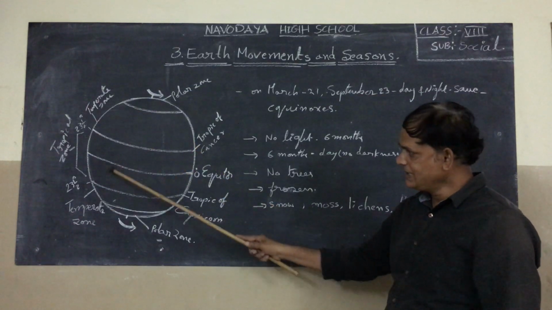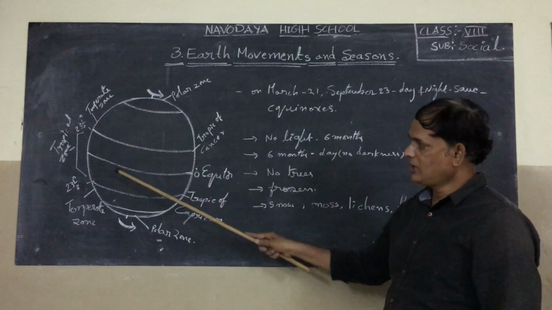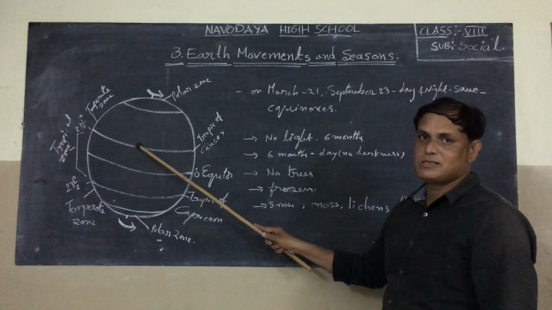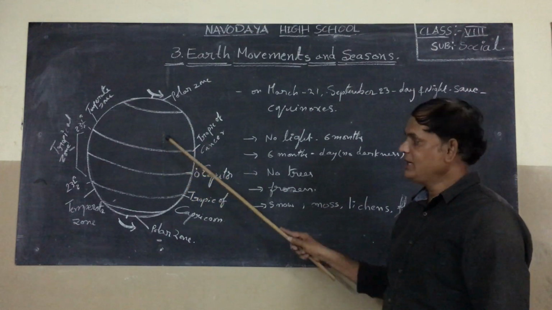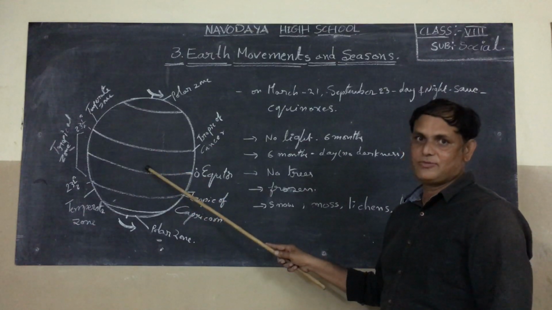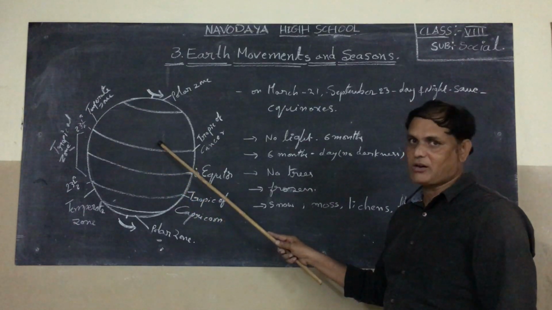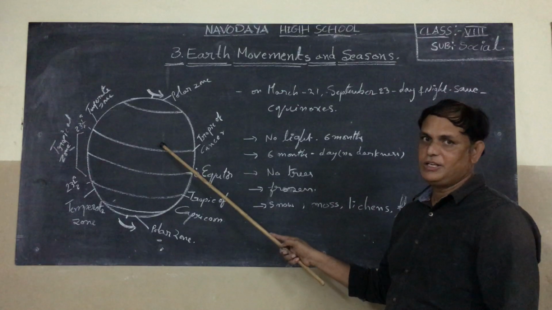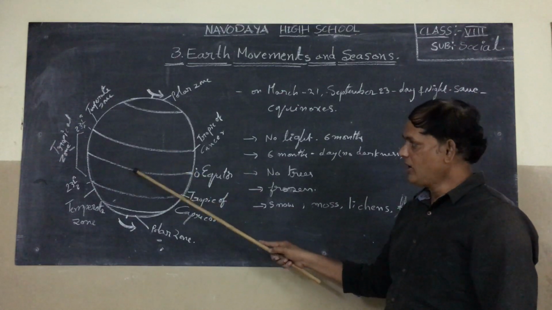We can see continents and oceans on the globe. In continents we can see different countries. For example, we are in the Asia continent, our country India. Now listen.